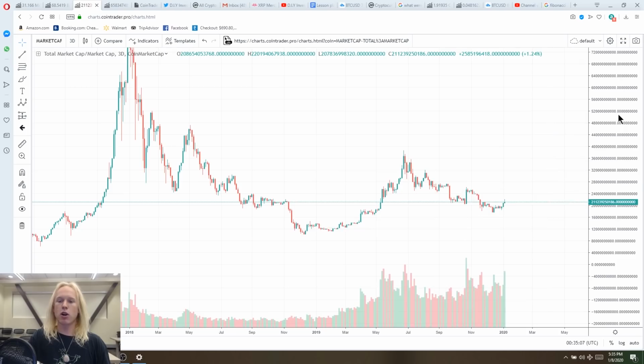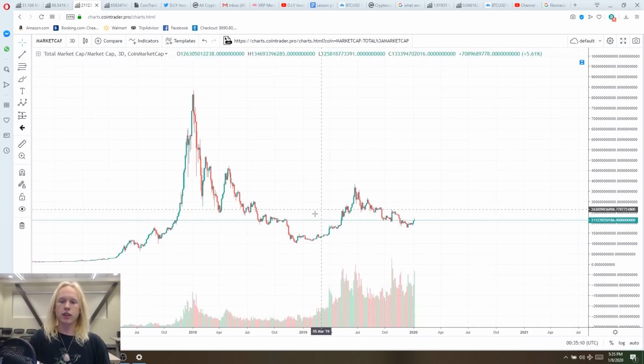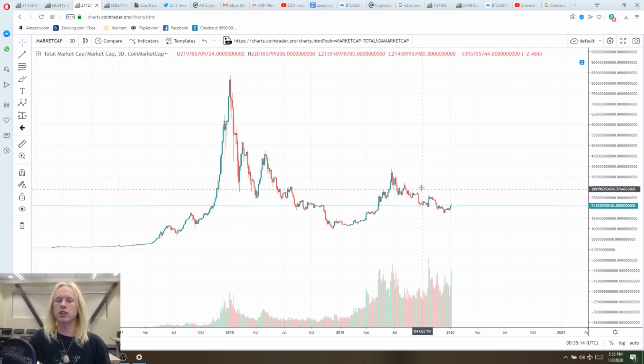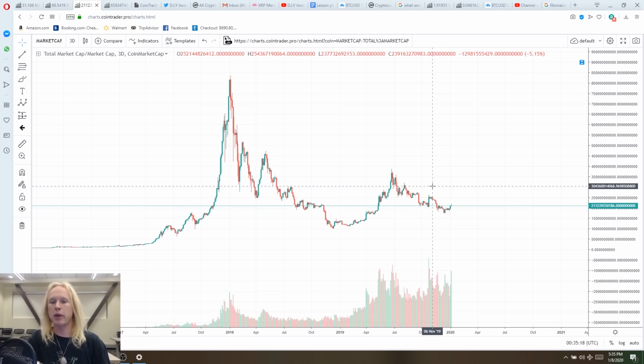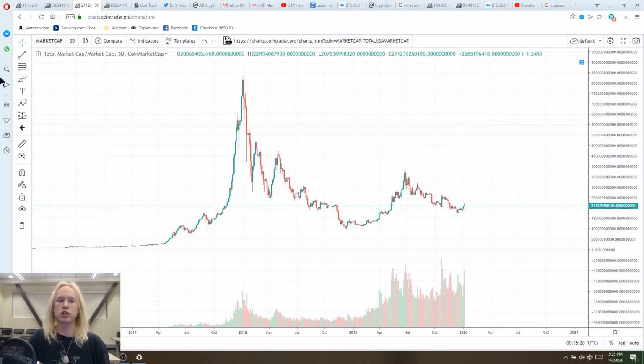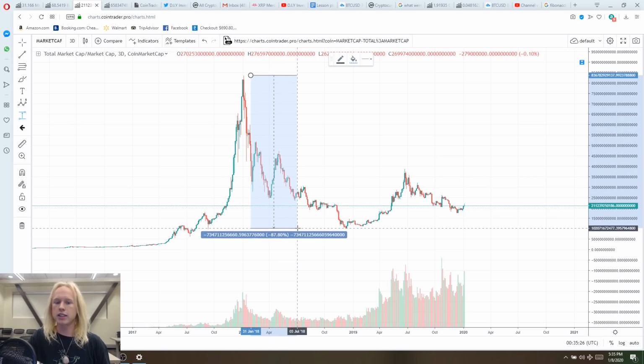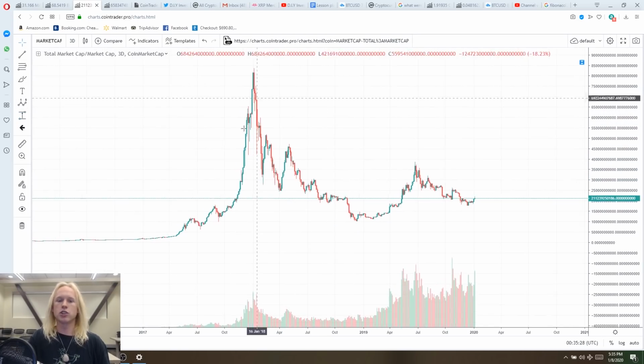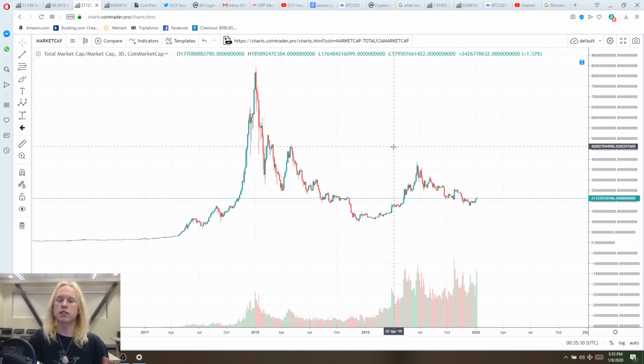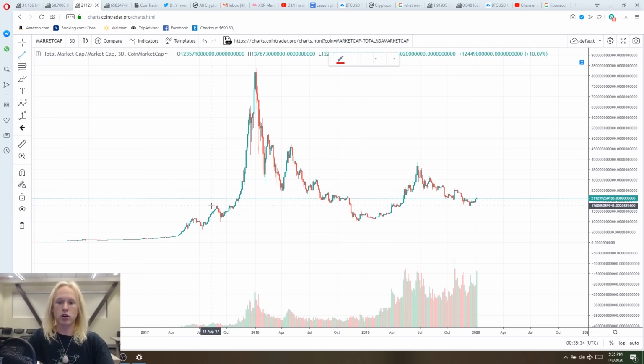Now, this is the total market cap that we're looking at. And this to me just looks like our first little leg up in that cycle, kind of the disbelief phase where nobody really thinks that the market's going to continue to outperform. Everybody's bearish, everybody's really scared because we just experienced such a strong bear market. I mean, from the top of the move to the bottom was about an 87% correction. And so most people are shaken out, but this is looking like a really profitable setup in my opinion. I do see a lot of strong support levels.